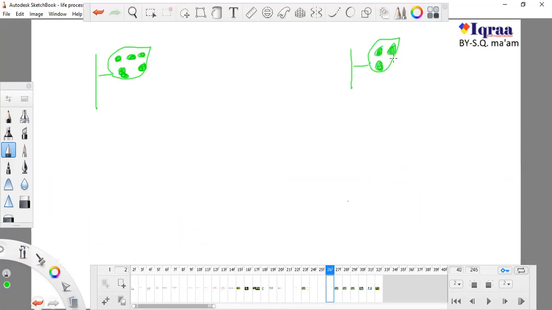Okay, it is having both patches. Now this is plant A and this is plant B. Now I'm going to do this experiment, and I am going to put them in sunlight.